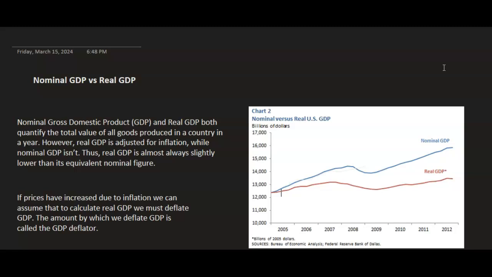Basically, it is very important for us to know the real GDP because it helps us compare years or periods. As you have seen in the graph, we have the nominal GDP upward and the real GDP down. For each particular year or period, the real GDP will always be lower because you are removing that inflation aspect.